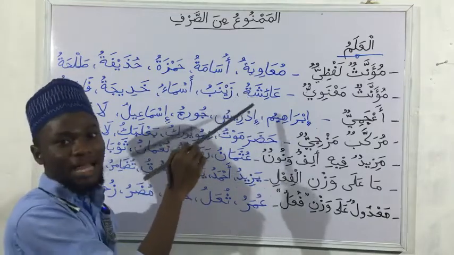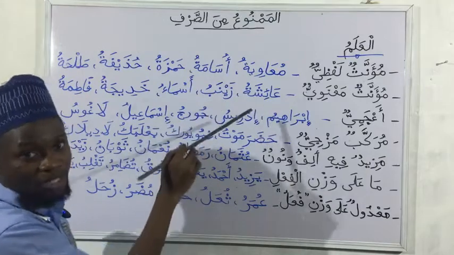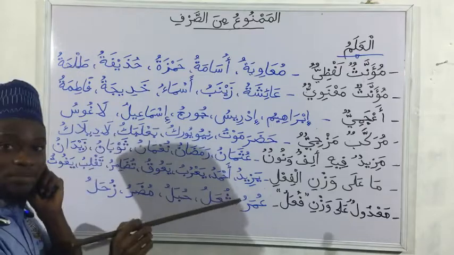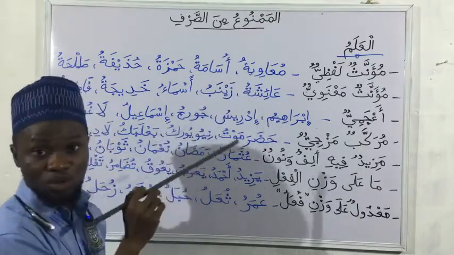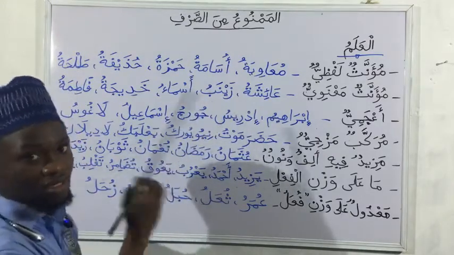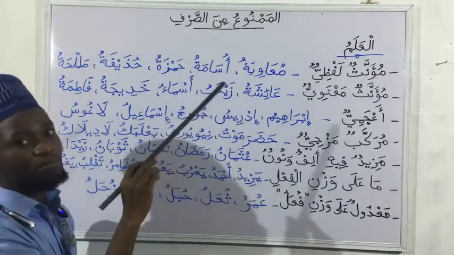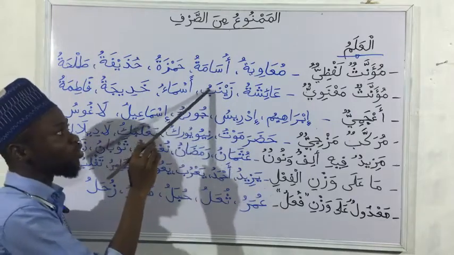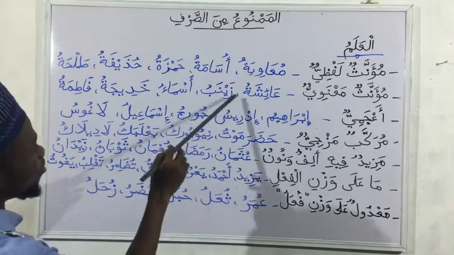The letter, the word itself might indicate that it is mu'annas, and it may not indicate. So Aisha, Zainabu. What is important is that we remember that it is mamnu' min as-sarf. It does not take tenwin. And when it is in majrur state, it does not take kasra, it takes fatha in its place. So this is not just Zainab like we used to pronounce. So take note of the domo at the end of it, because it is a noun. It has to have the alama of ism.